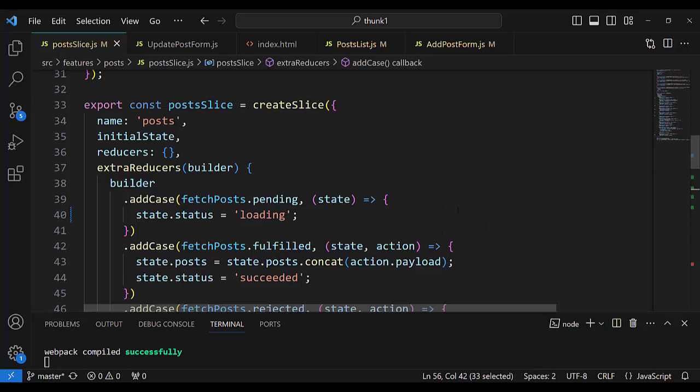We need unwrap for the error, because only like this do we have information about the error in the component addNewPost.